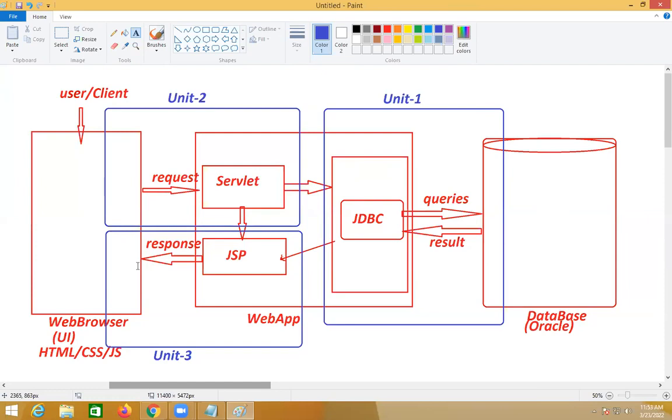For clarity purpose, what is unit number 1? JDBC. Unit number 2 is what now? Servlet. Unit number 3 is what now? JSP. In the introduction class today, look here. Advanced Java means part 2.